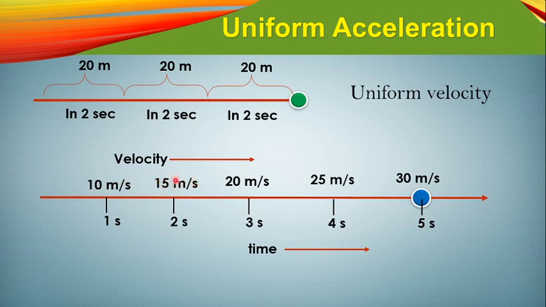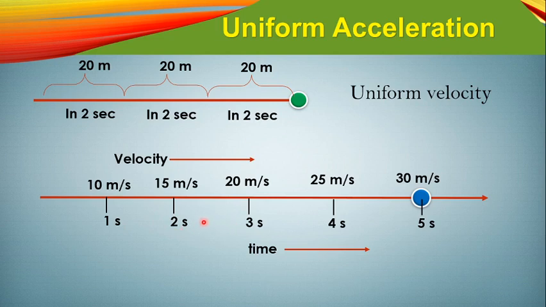Again it has changed from 15 meter per second to 20 meter per second. That means the velocity of this body is changing 5 meter per second in 1 second, isn't it? Velocity of this body is changing 5 meter per second in 1 second of interval of time.